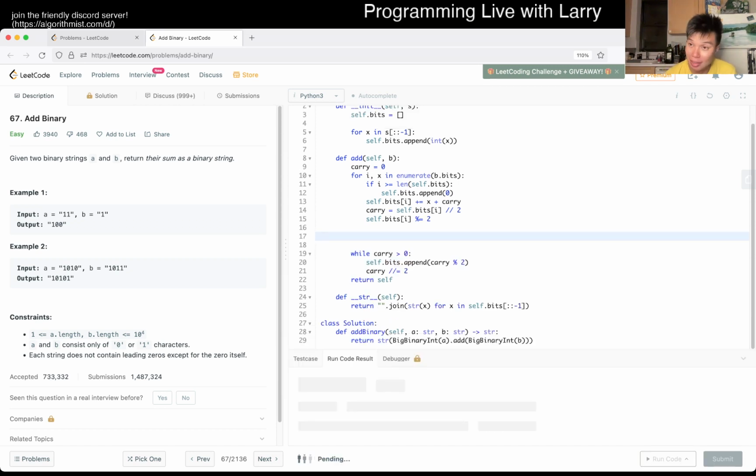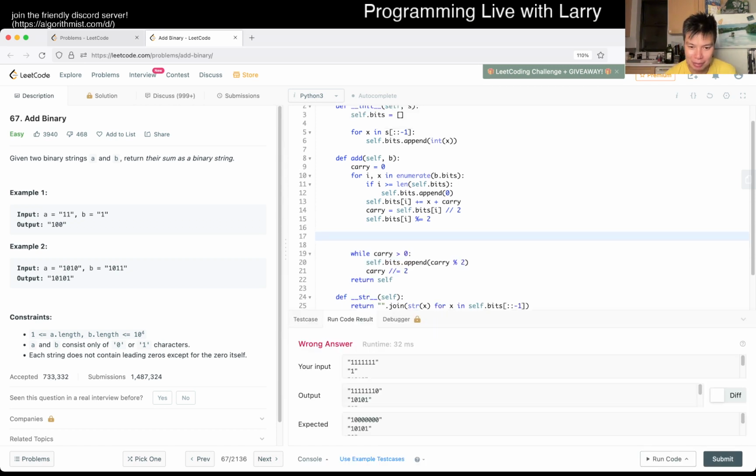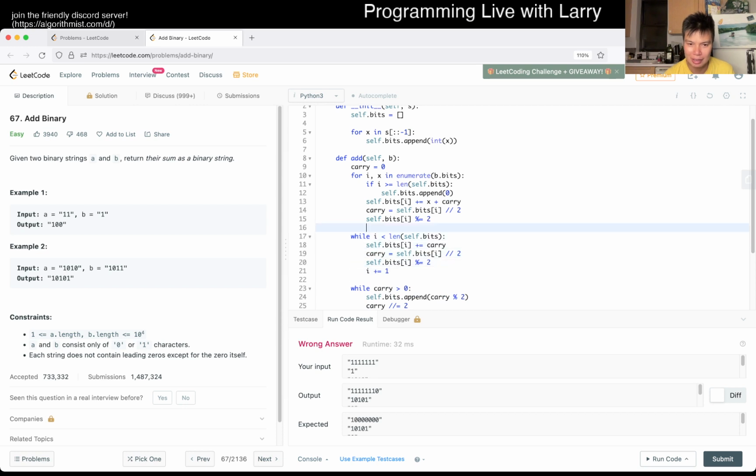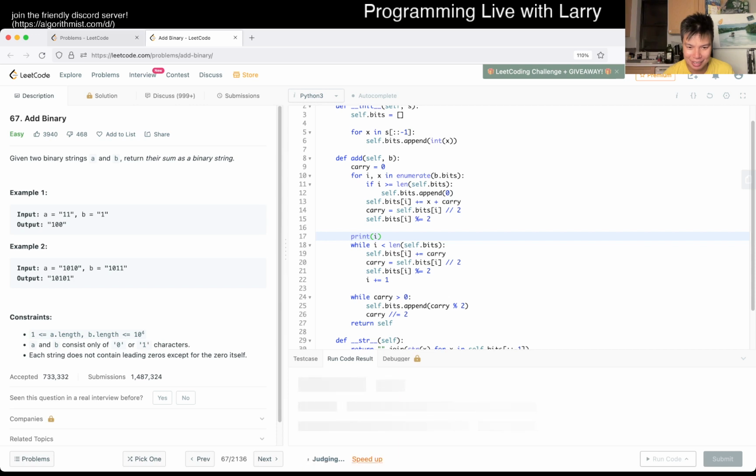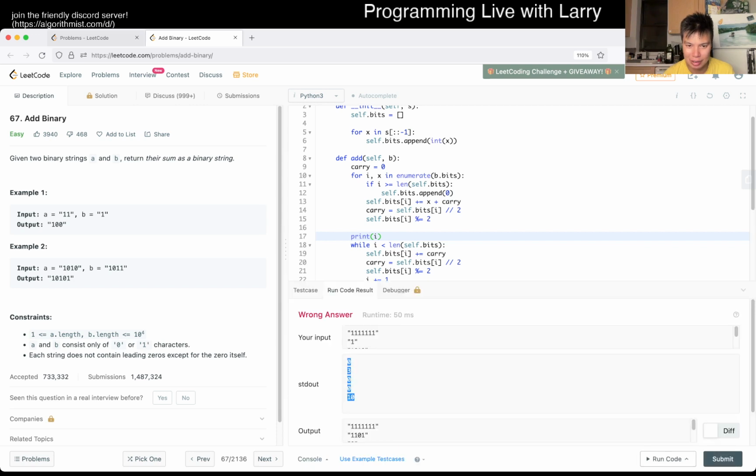I mean, that made it worse, but yikes. I was pretty confident about this, but I don't know how that actually messed it up even more. Basically there's a carry here, and then it just adds the carry to the front, which is actually not what we want, or at least not directly. But basically i should be... that's weird. Shouldn't i... why is this not working? And I am not sad today. I mean, my code is sad. I'm not sad. But yeah, 0. So it's done.